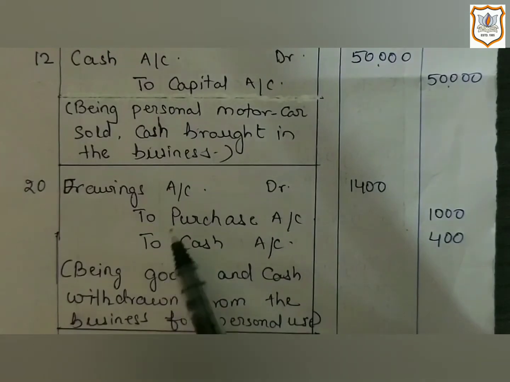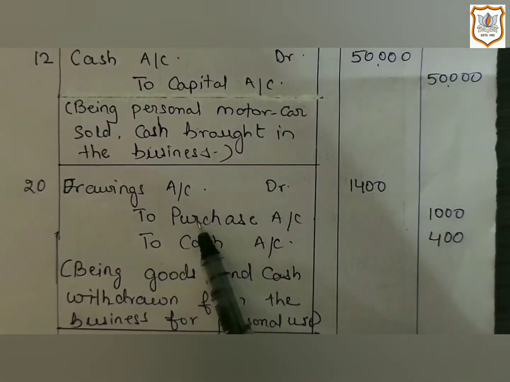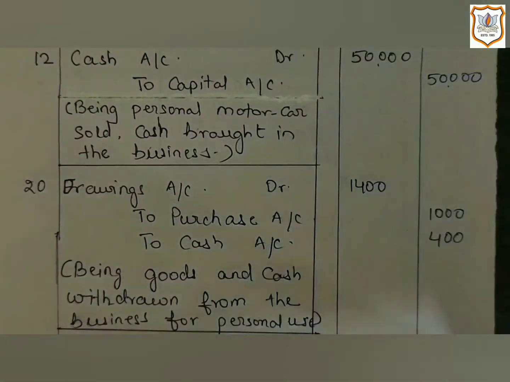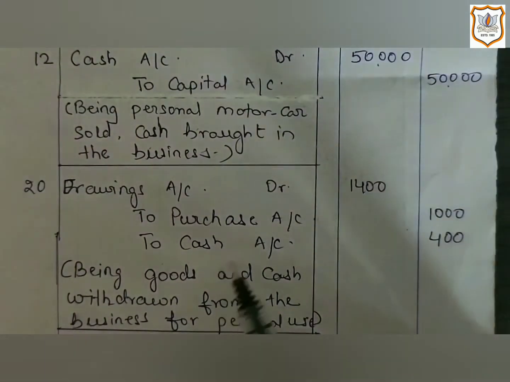Then what he is receiving, he is withdrawing. He is withdrawing goods. So for goods, we apply the rule of real account, that says debit what comes in and credit what goes out. So here goods are going out from business as owner is withdrawing it. And as I explained you earlier, when goods account is affected, we do not write it as goods account. We name it as the nature of transaction.